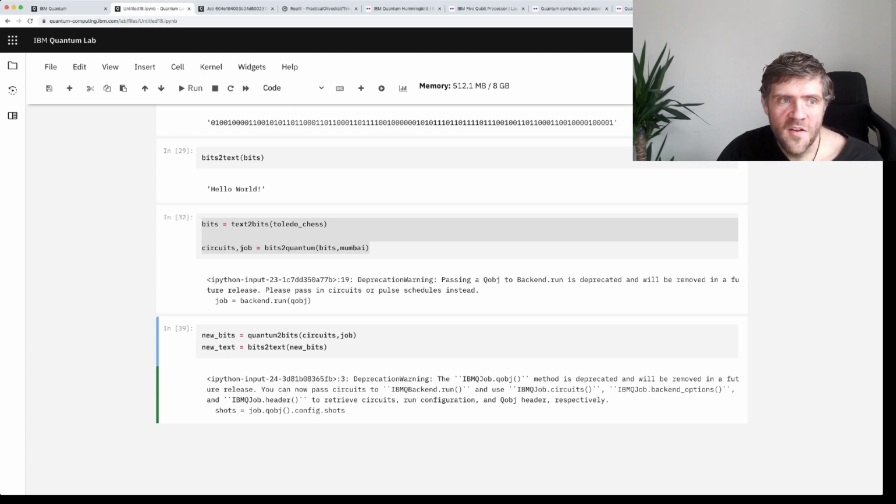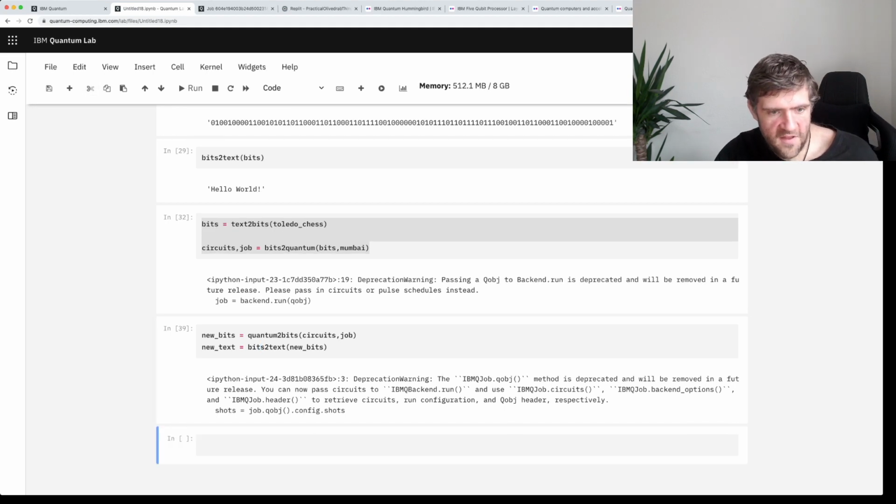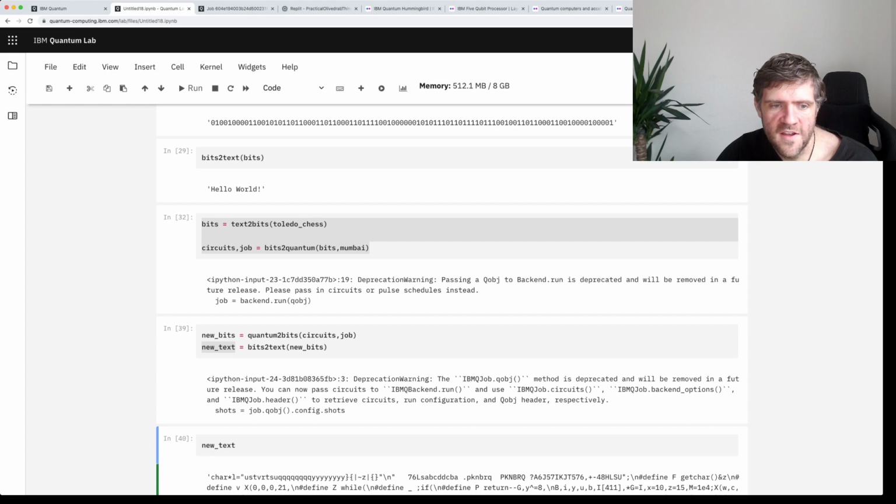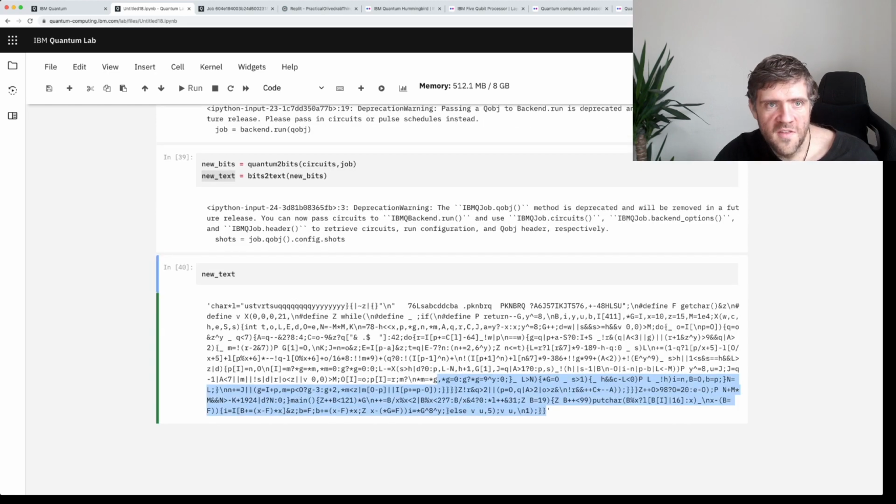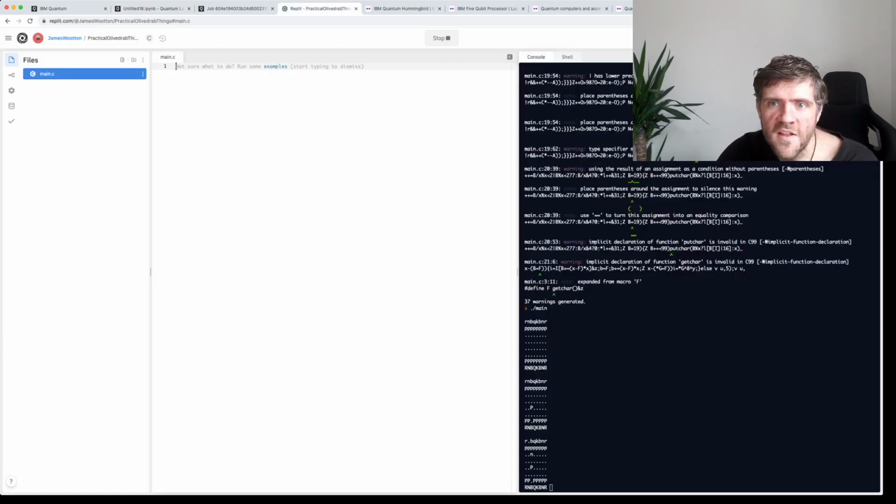And then we can take a look at what this new piece of text is. So there you go. It looks pretty similar to what we had earlier, which is good because it should look exactly the same. Now we can go and run it and see what happens.